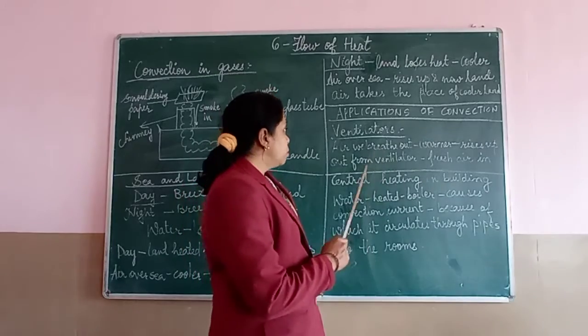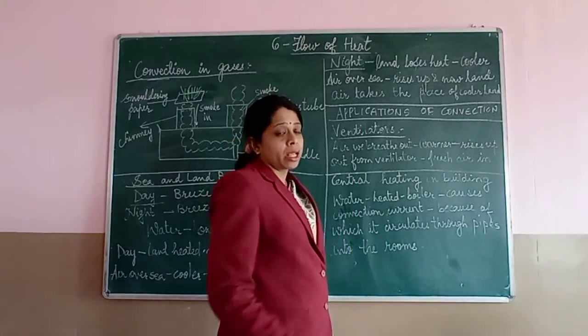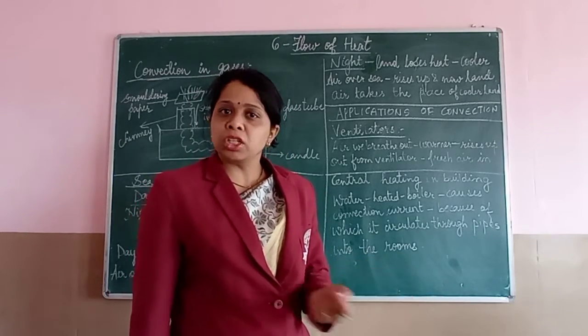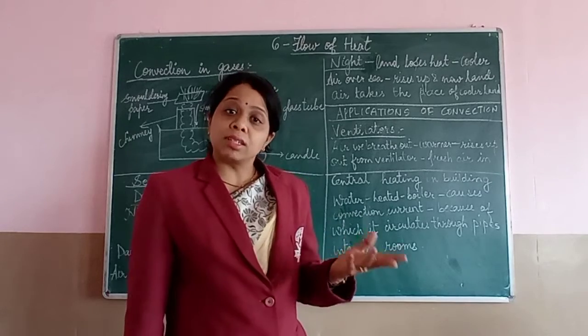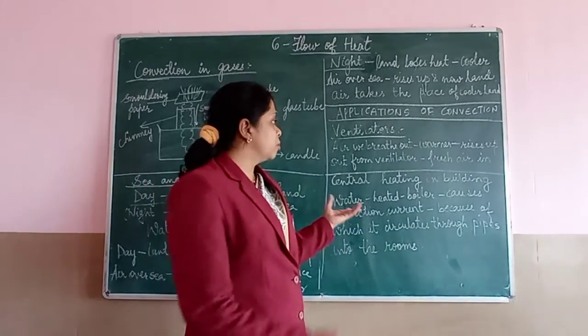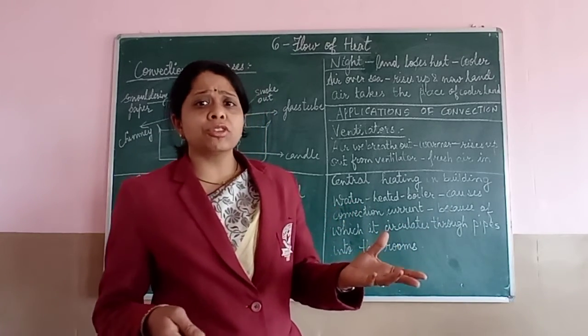Another place where convection currents are used is central heating in buildings. Many buildings, even though not observed much in India, but in foreign countries, as it is very cold there, have central heating systems provided in the center of the building.